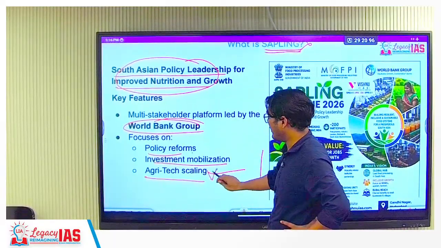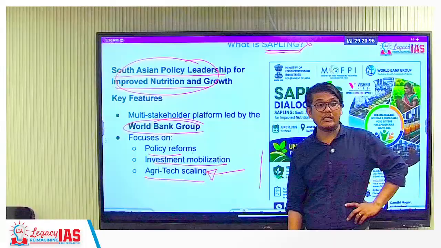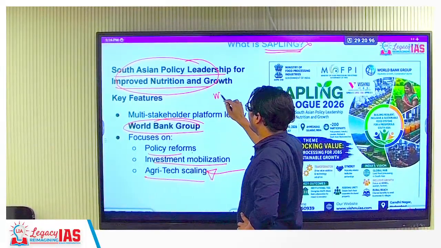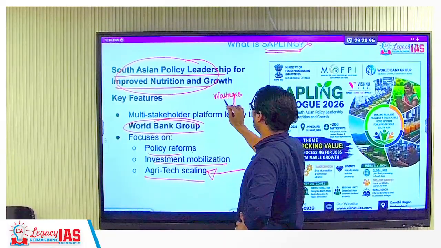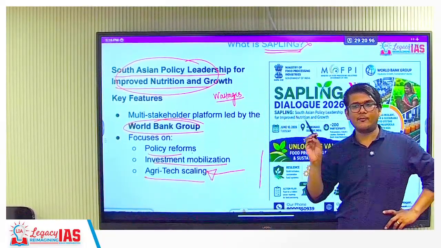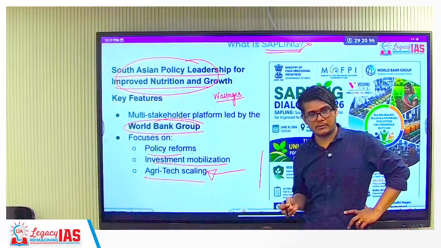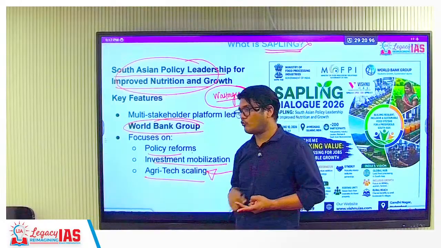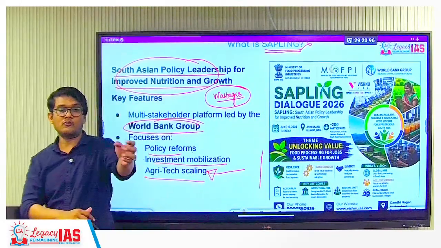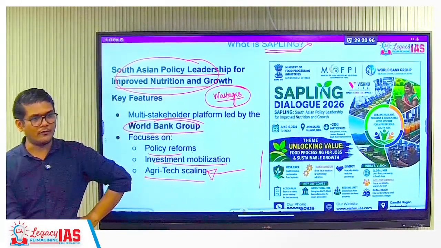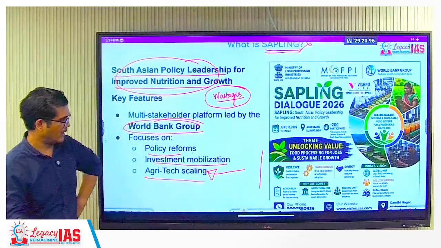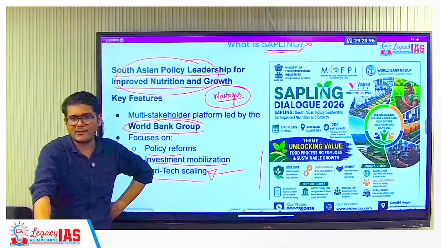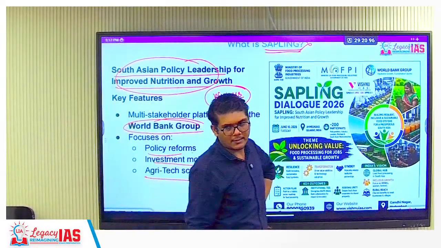Agri-tech scaling means increasing the involvement of technology in agriculture. Because another thing that they are talking about is they also want to reduce the wastages in the agriculture sector. The highest amount of wastages are in fruits and vegetables. So with technology, you have better sorting technologies, you have better storage facilities, cold storage facilities, all these things can also reduce your wastages. Reducing wastages is basically increasing the value. Increasing the value is basically doubling farmers' income, and all those things for mains related answers, you can write.